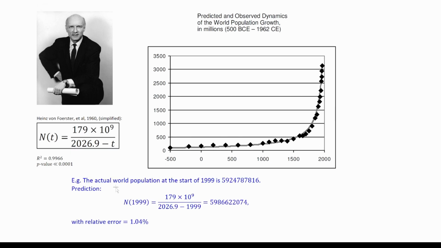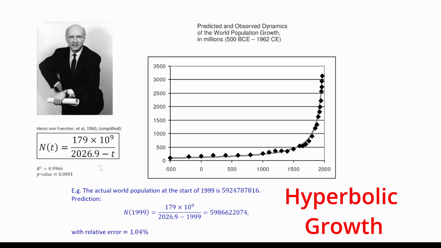Just to give an example, the actual world's population at the start of 1999 is this figure, 5,924,787,816. And if we plug 1999 into the formula, we get 5,986,622,074. This is a prediction, and it has a relative error of 1.04%. So according to this formula, the constant in the denominator, 2026.9, is the doomsday of the world. We call this kind of growth formula hyperbolic growth because the graph of the function is a hyperbola.